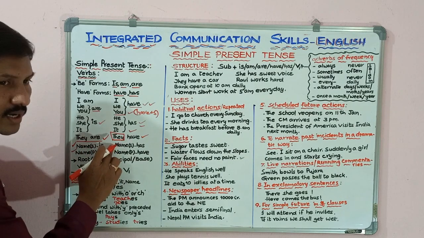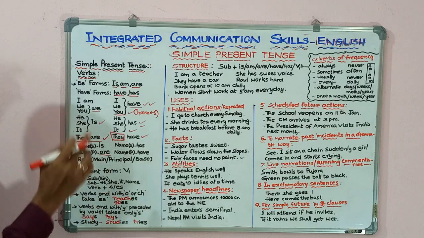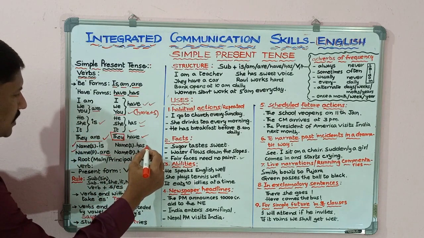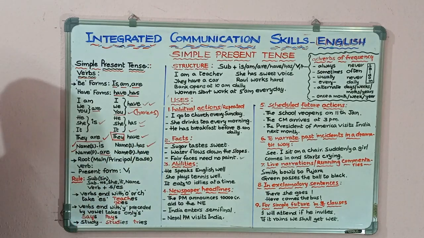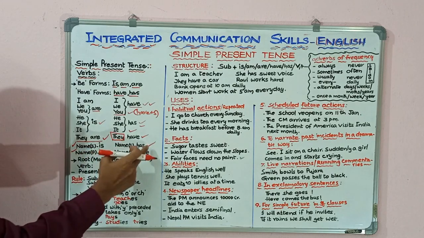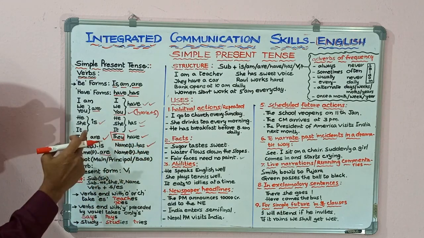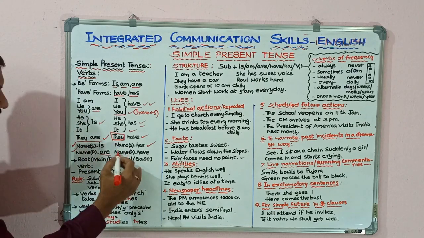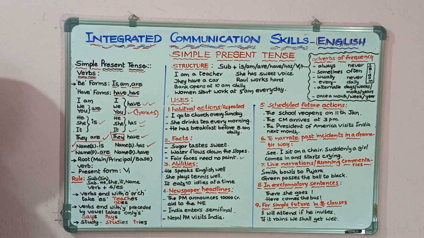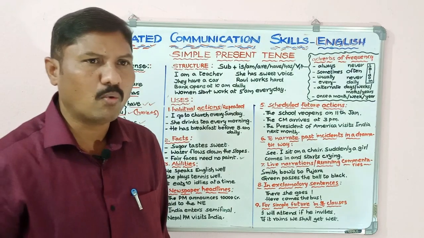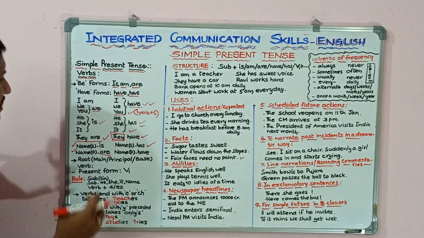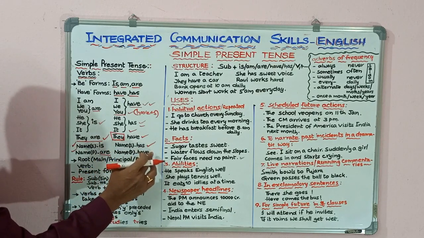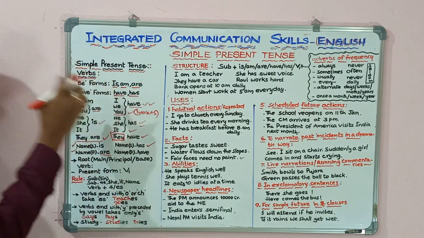When we come to names, if the name is singular, then we have to use has: Rama has, Sita has, Subbaya has. So we use has after a singular name in the subject place. Next, if the subject is plural, then we use the have form: fruits have, chairs have, buildings have. Like that we use have and has in simple present tense.